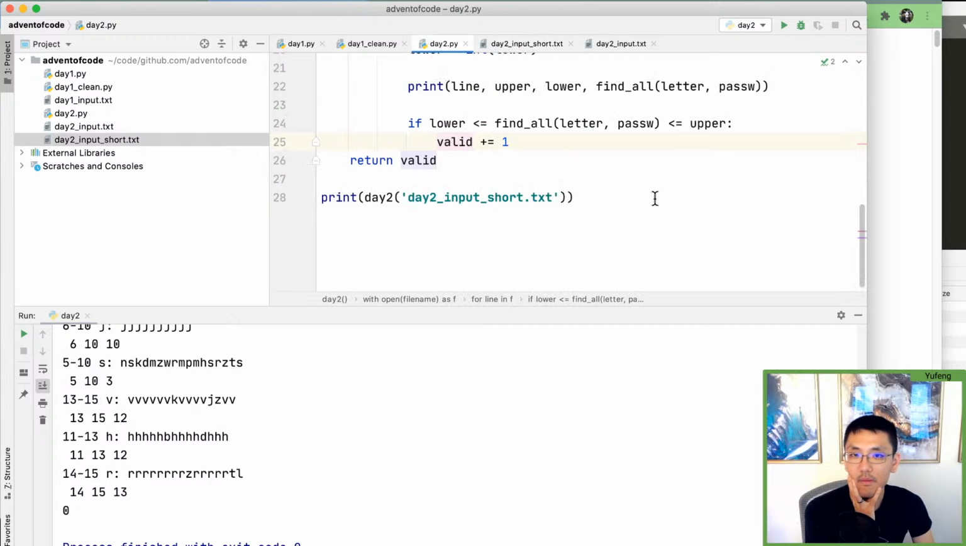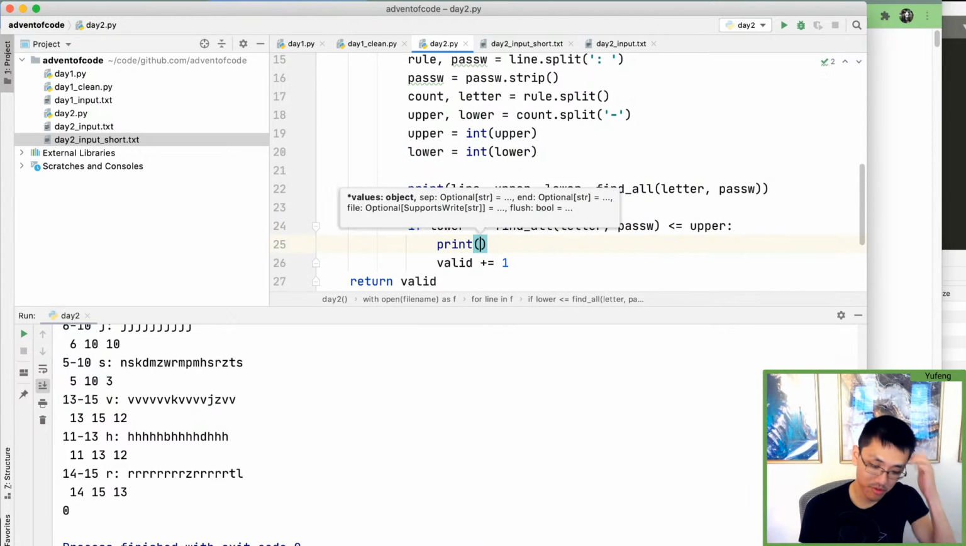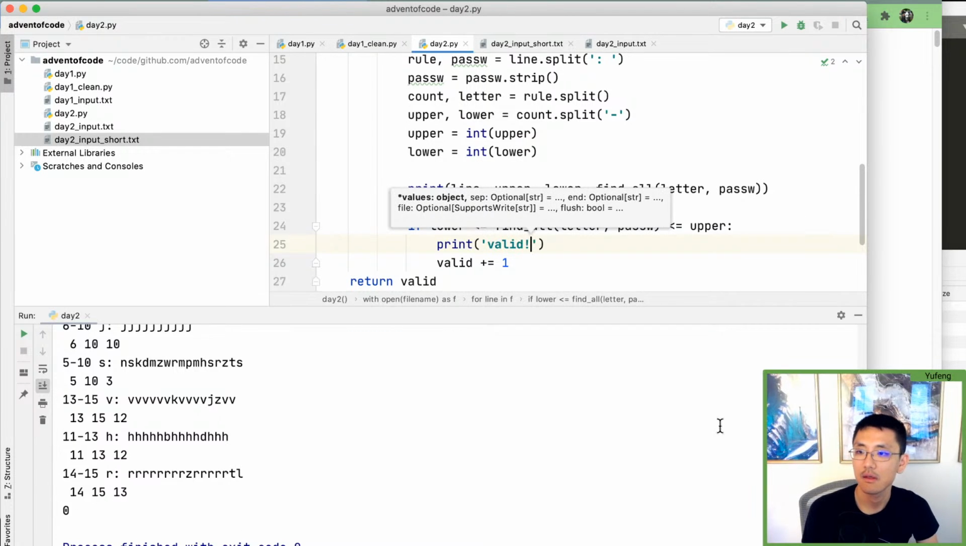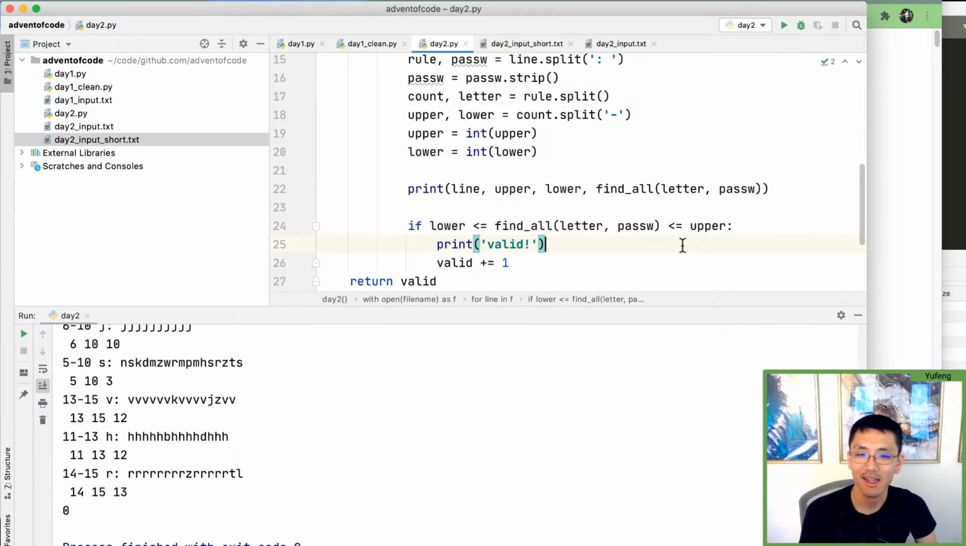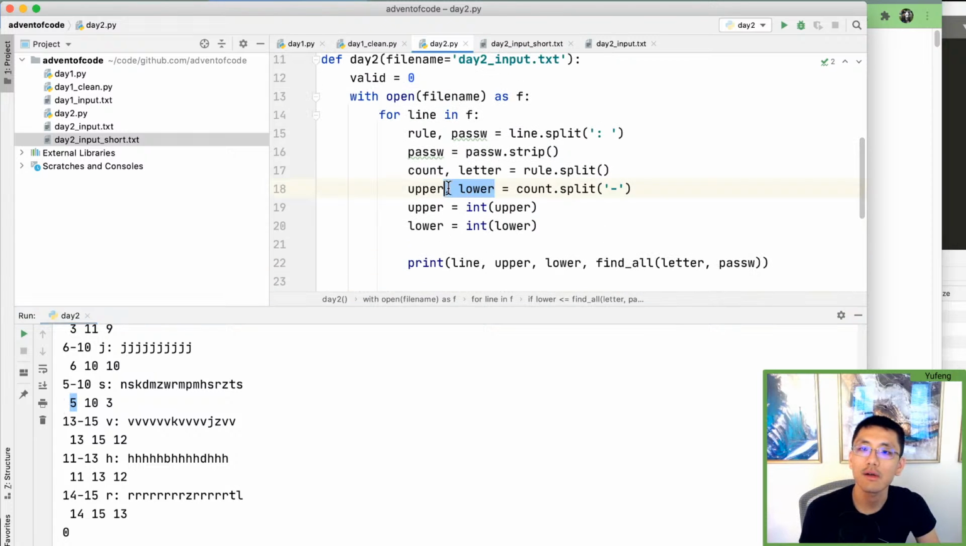All right, I'm definitely making a really silly mistake somewhere. Let me try printing this. Well, I mean, this won't print because I added 1, but just for sanity check. Valid. Okay, yeah, it's definitely not getting into there. But why? Oh, do I have it reversed? Upper, oh, come on. It's lower and then upper here.